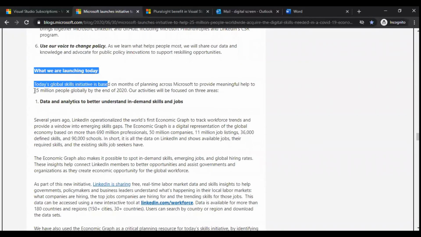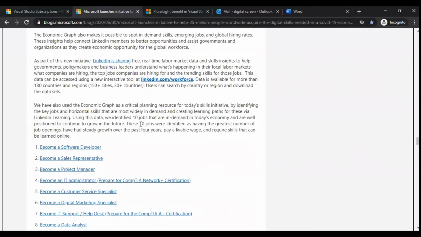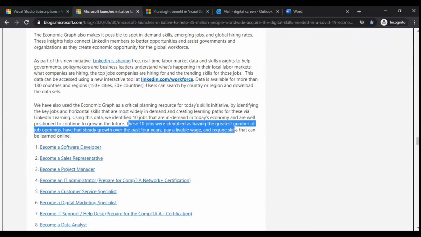That is what we are launching today. Today's Global Skills Initiative is based on months of planning across Microsoft to provide meaningful help to 25 million people globally by the end of 2020. Our activities will be focused on three areas. In this, these 10 jobs were identified as having the greatest number of job openings, steady growth over the past 4 years, a livable wage, and skills that can be learned online.